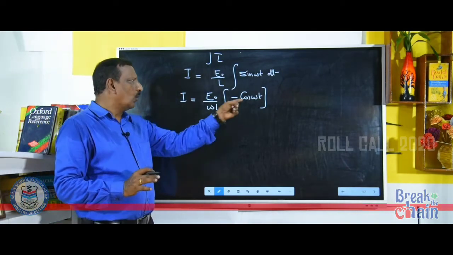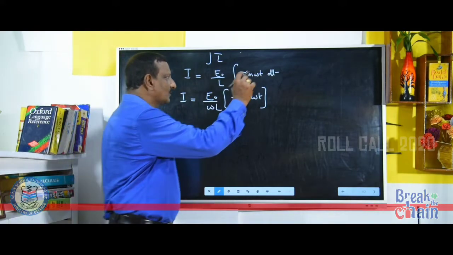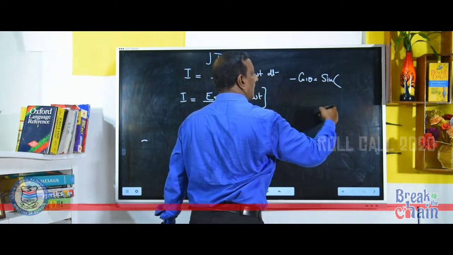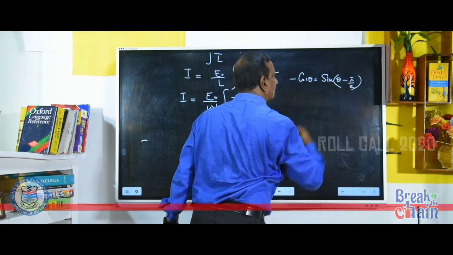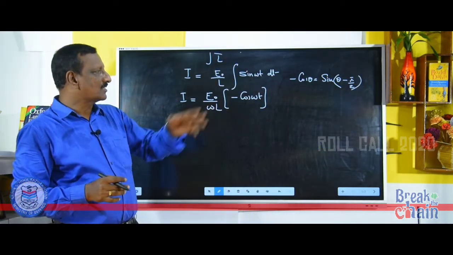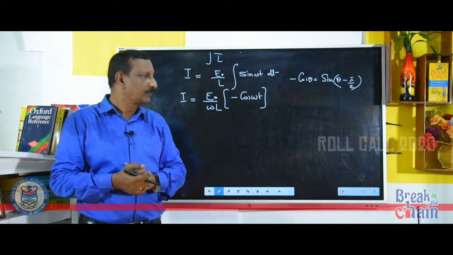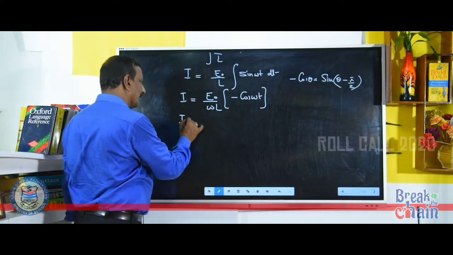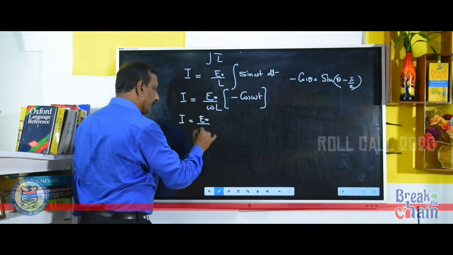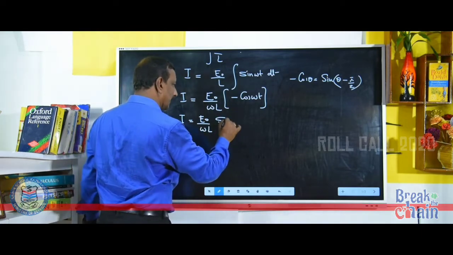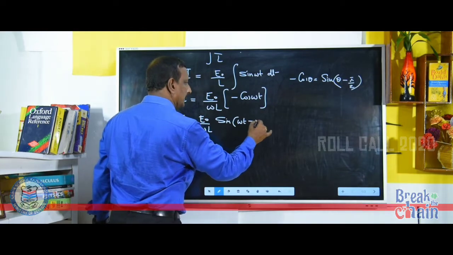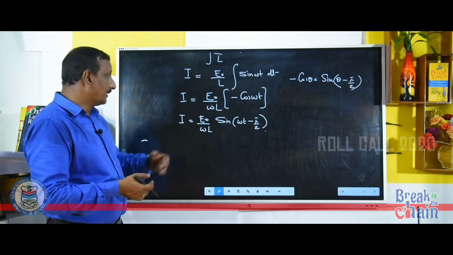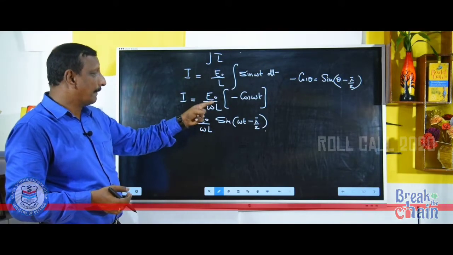Now, how can we write minus cos theta? Minus cos theta is sin theta minus pi by 2. Sin theta minus pi by 2 can be written as minus cos theta. So, this minus cos omega t we can write in that form, that is I is equal to E0 by omega L into sin omega t minus pi by 2.